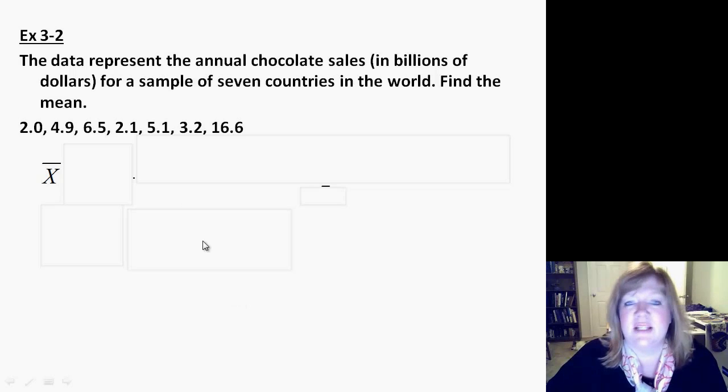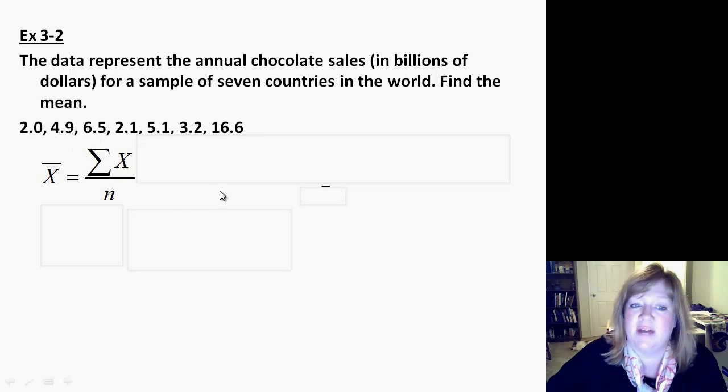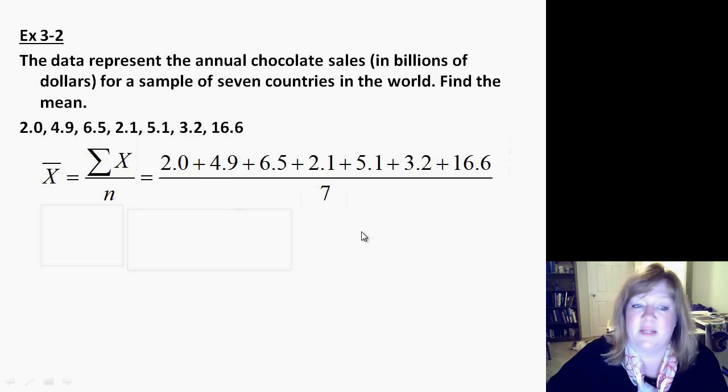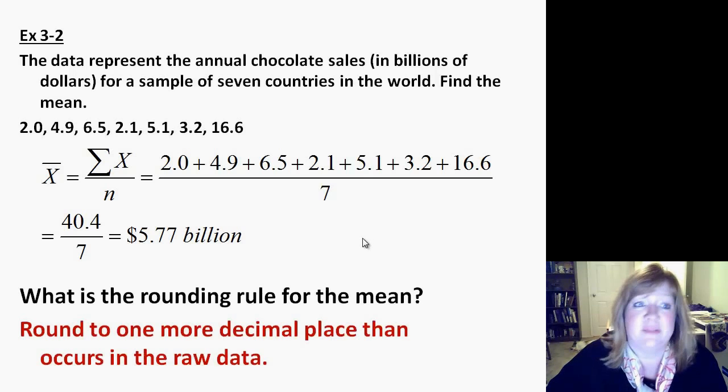All right, so looking at this one, the data represents the annual chocolate sales in billions of dollars for 7 countries of the world. Find the mean. We're adding these all up. There are 7 data values, so we know we're going to be dividing by 7. So we add up all the data values, divide by the lucky number 7, and end up with 40.4 divided by 7, $5.77 billion. That's a lot of candy bars.